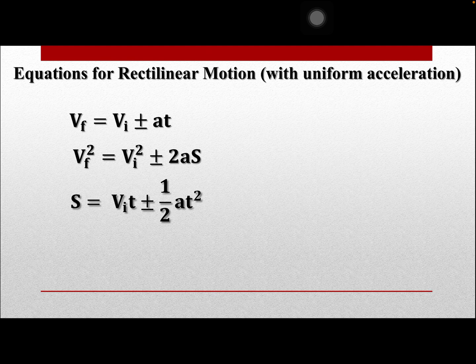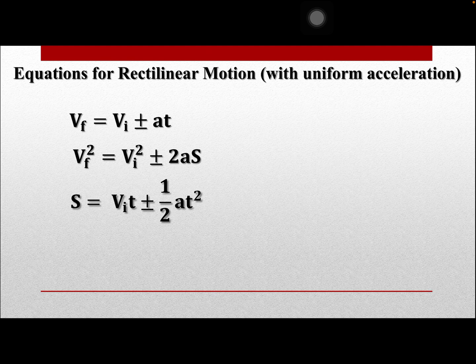So when it is moving on a plane motion, for example horizontal, we are going to denote whether it's acceleration or deceleration. When it's acceleration, then it's positive. When it is deceleration, then that's negative.